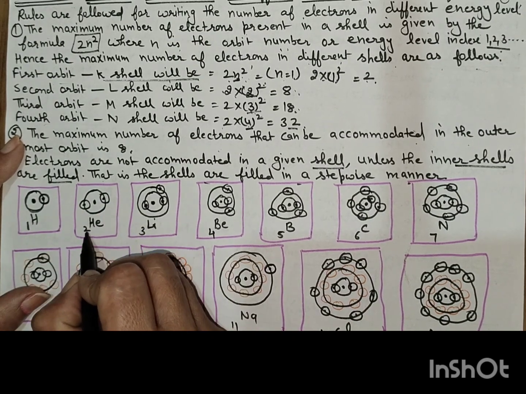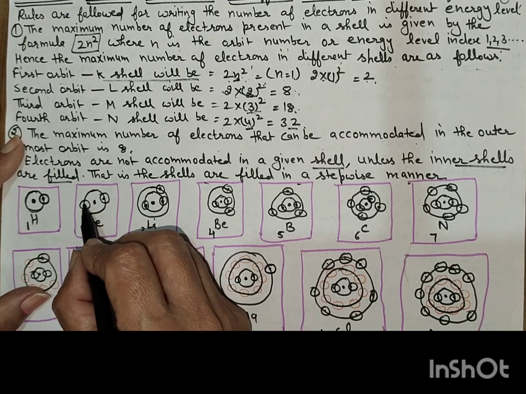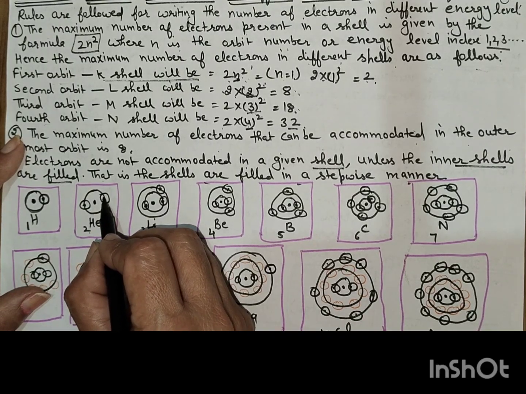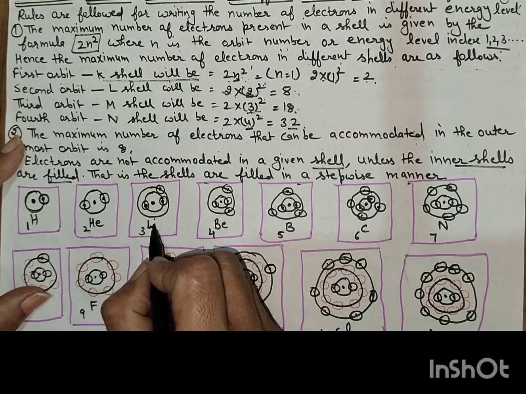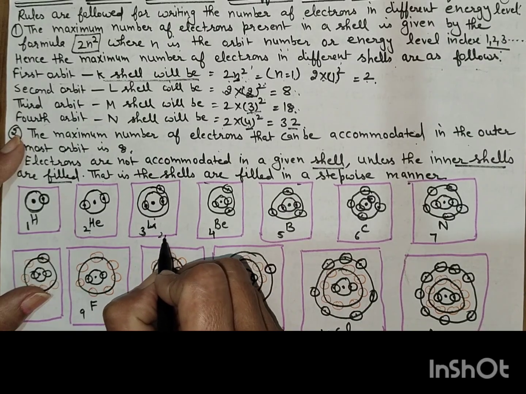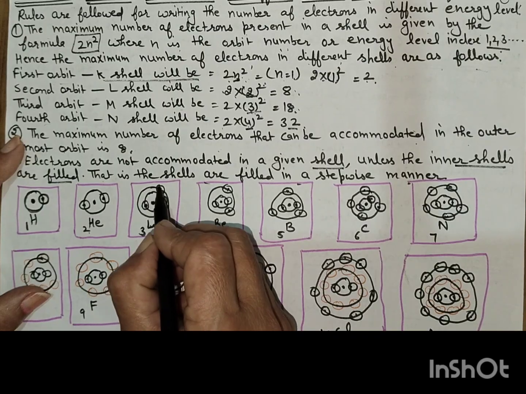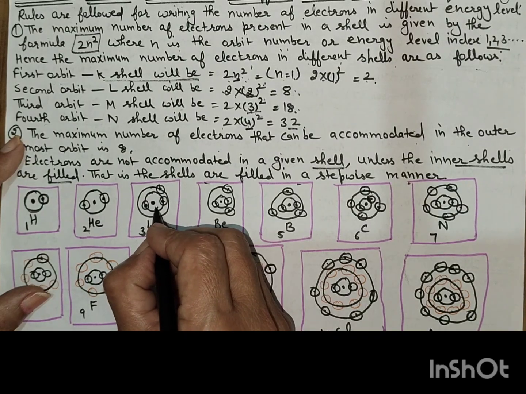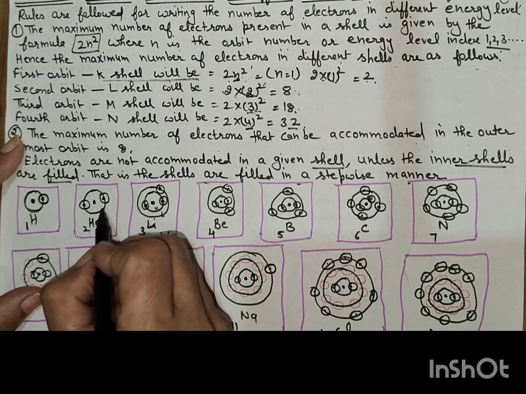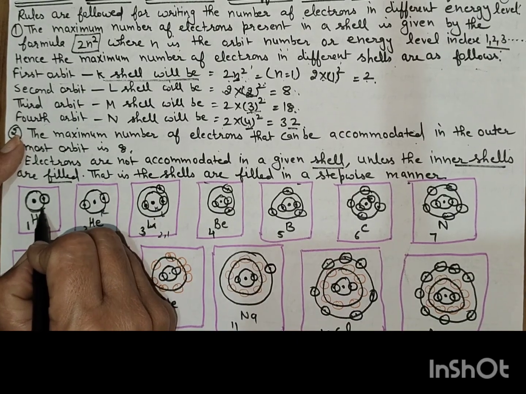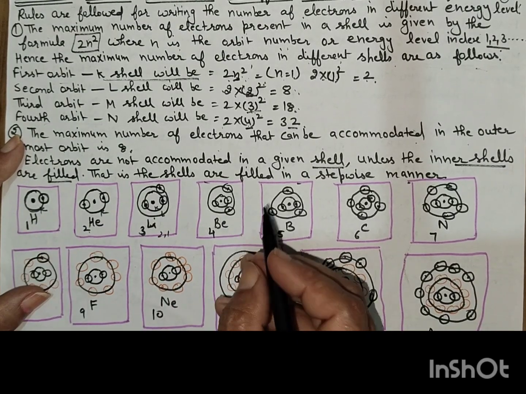Next, helium has atomic number 2. Now it has 2 electrons in the outermost shell. Lithium is at 3. It has 2 and 1: the first shell has 2 and the next shell has 1 electron. This is the K shell and this is the L shell.